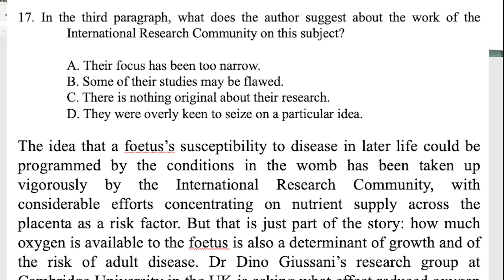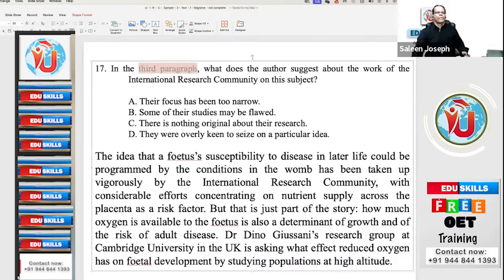So, 17th question. In the third paragraph, what does the author suggest about the work of the international research community on this subject? So, what is the hedging word in the question stem? Third paragraph, suggest. Beginners, definitely third paragraph; later on, you need not think of the third paragraph once you are competent. Author suggests, that's an opinion. International research community, this is very, very important. On a particular subject, what they are mentioning here. First option: their focus has been too narrow.